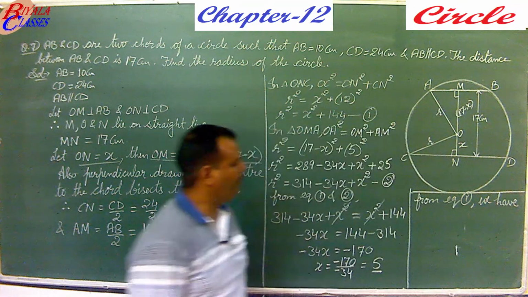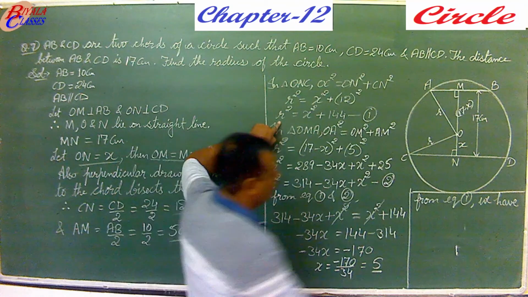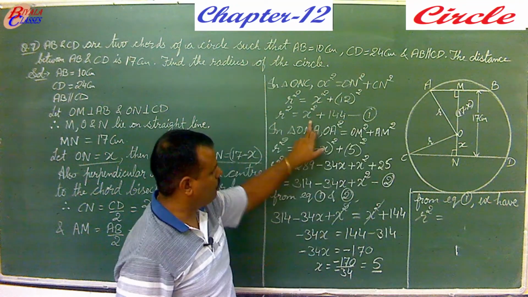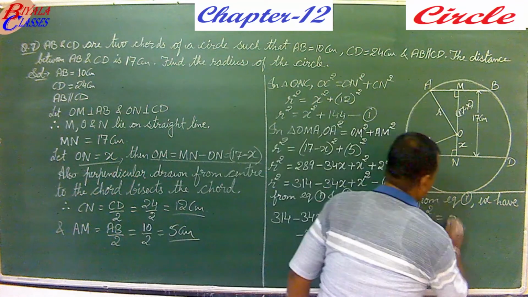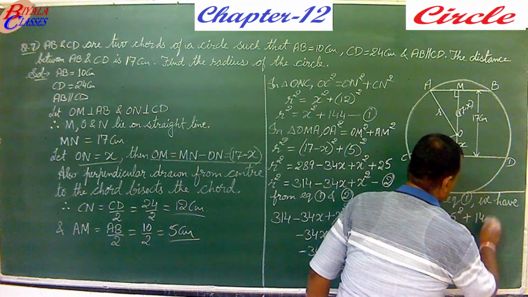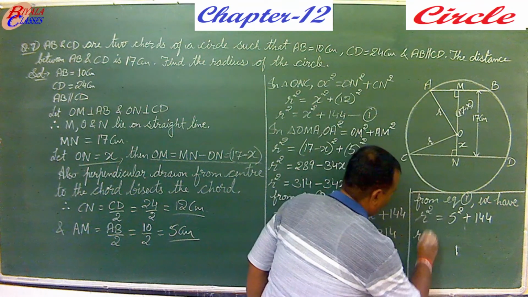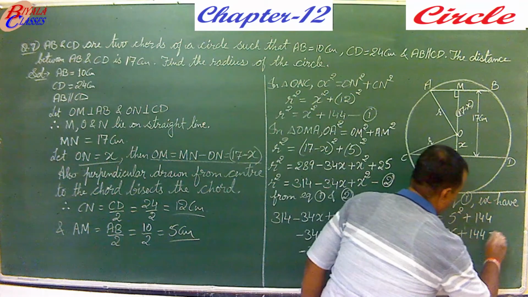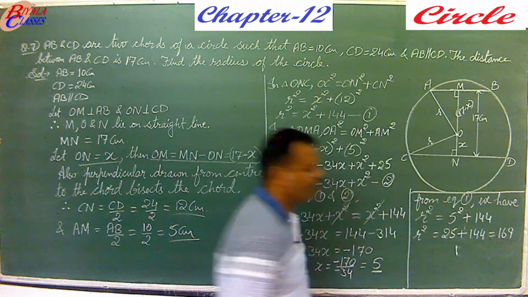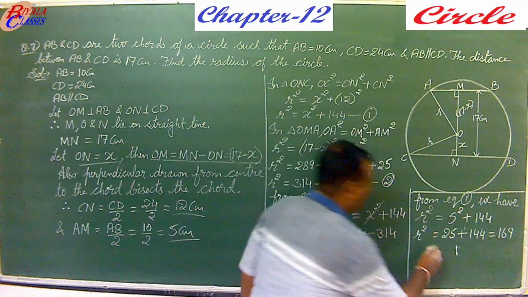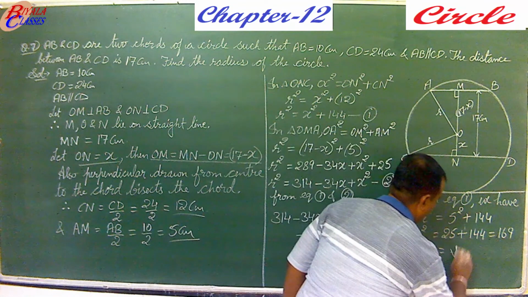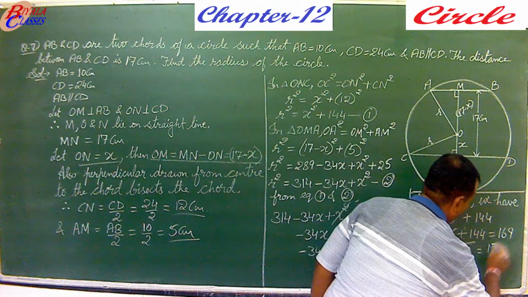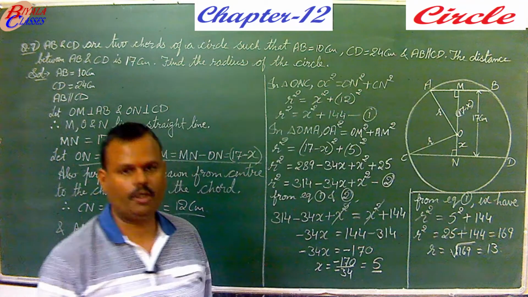So from equation 1, we have r squared equals x squared, that is square of 5, plus 144. So r squared equals 25 plus 144, that is 169. And what will be r now? r is square root of 169, which is in turn 13.